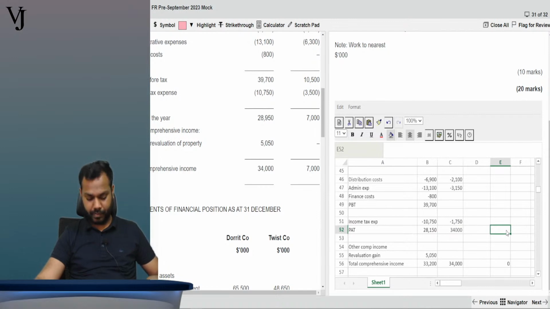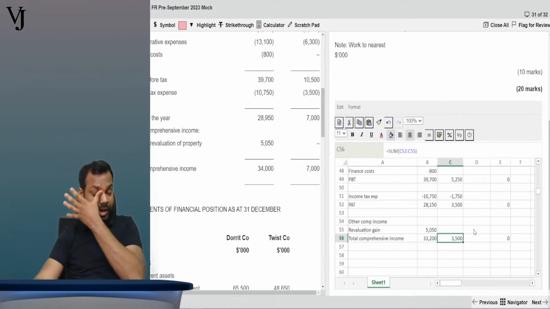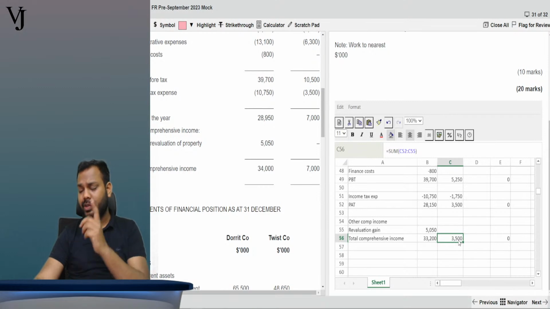Copy and paste, then copy and paste. Right, see, 3500 profit comes. 3500 is the post acquisition profit. That's what we discussed there also.